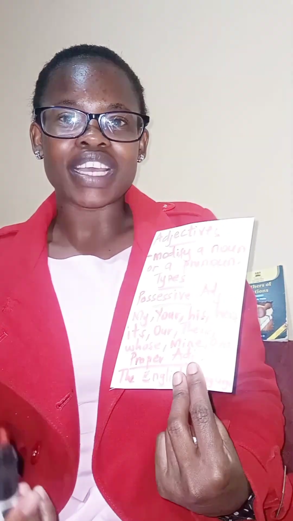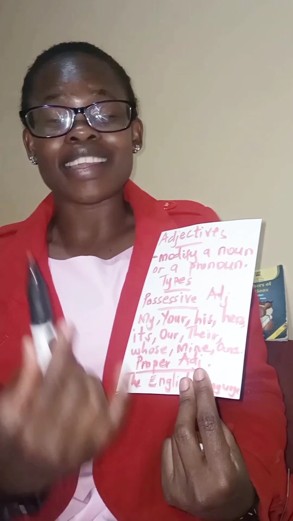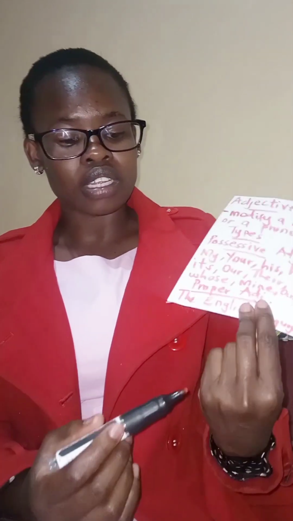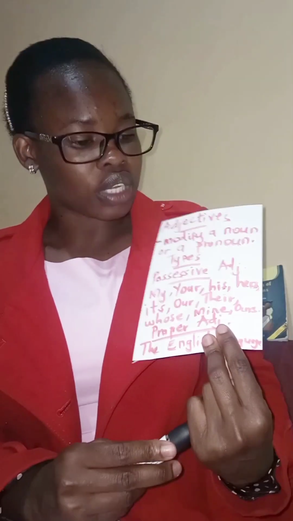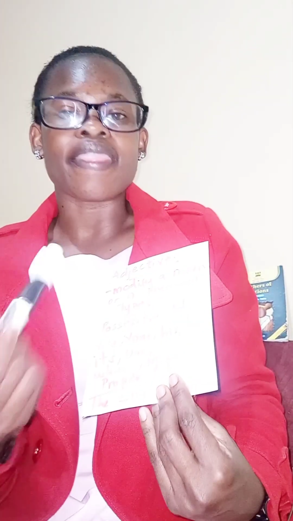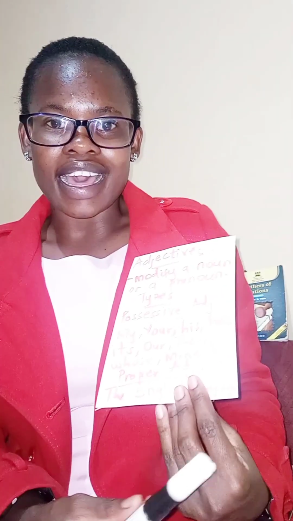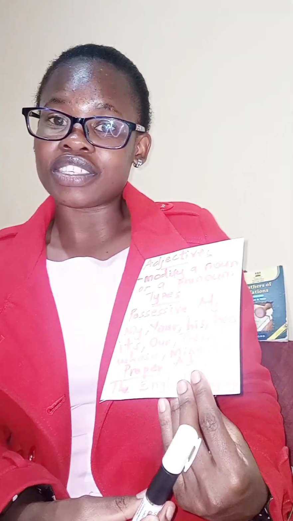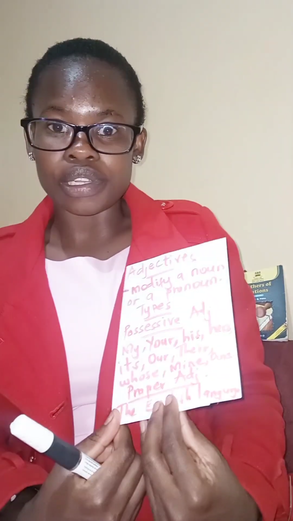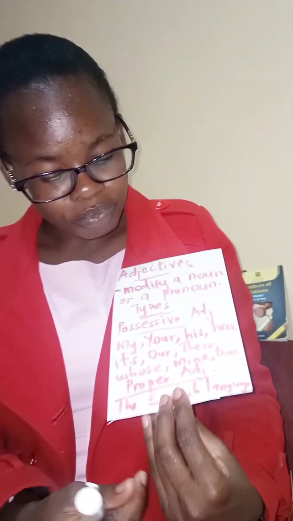His modifies book. His is the possessive adjective because it shows the possession of the book. Hers, we also have hers. Its. That is its kennel. Its there is the possessive adjective. It shows possession of the kennel, belongs to it.